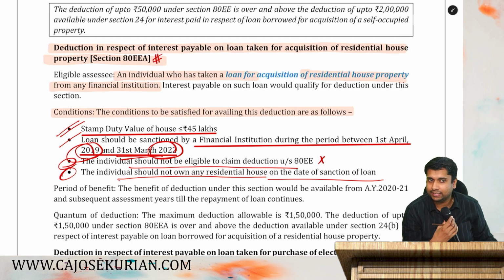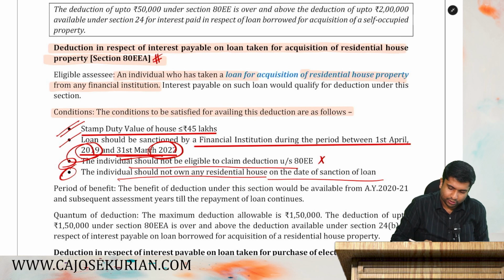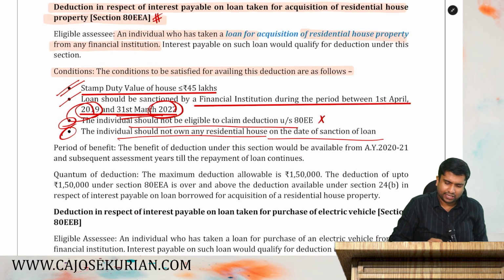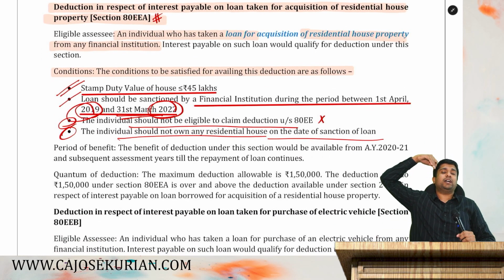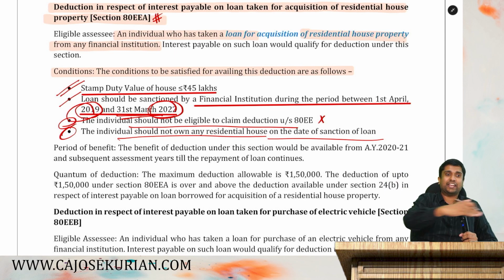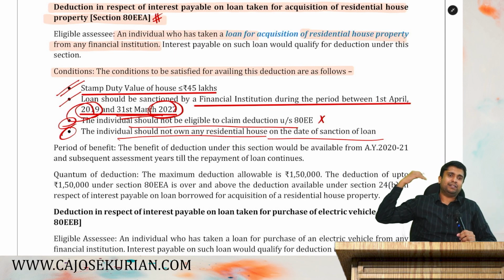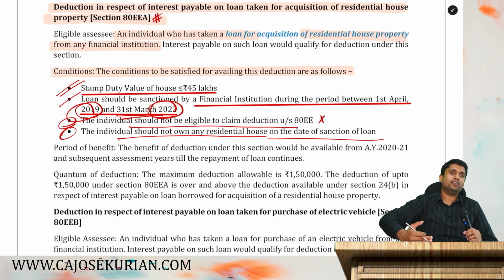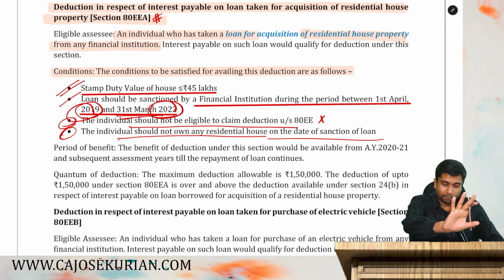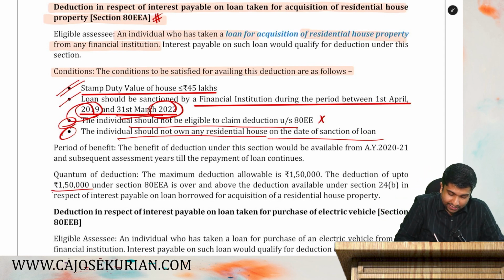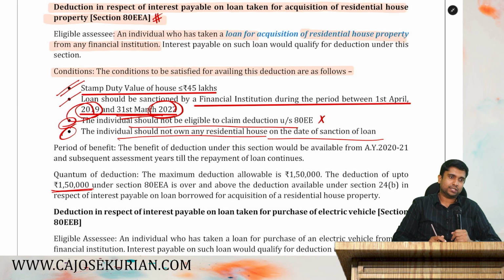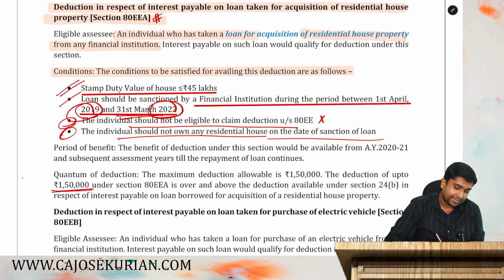Are you all listening? Let's understand how to claim the deduction. Now, the department says you can claim deduction until your loan is fully paid. There is no time frame limit. You can claim deduction until your loan is completely repaid. But there is a problem. Maximum deduction shall be 1,50,000. Maximum deduction under 80EEA shall be how much, friends?